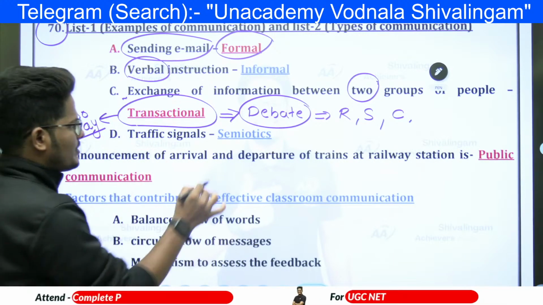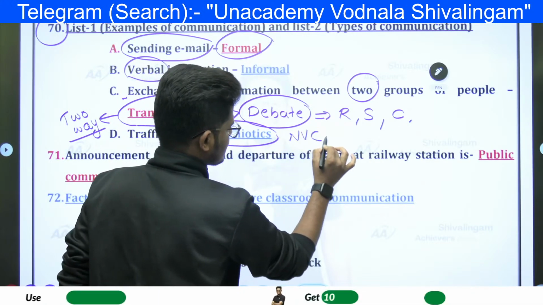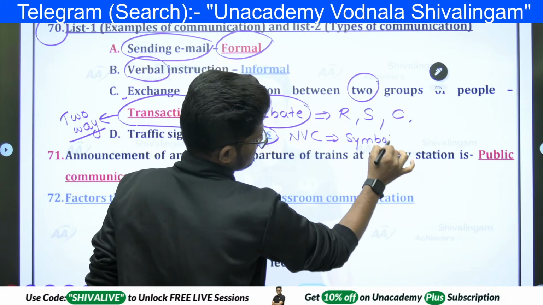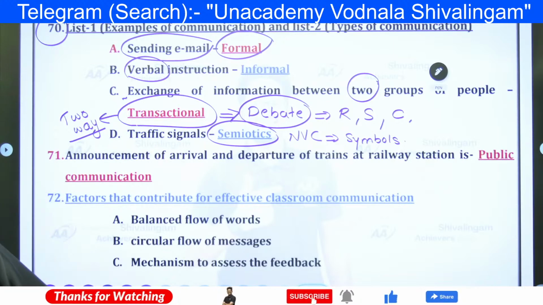Traffic signals are semiotic. Semiotic means non-verbal communication. Semiotic is indicated as symbols or signals. Symbols and signals come under the semiotic type of communication, right?